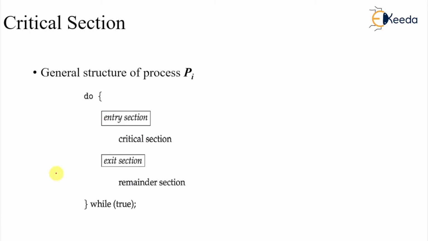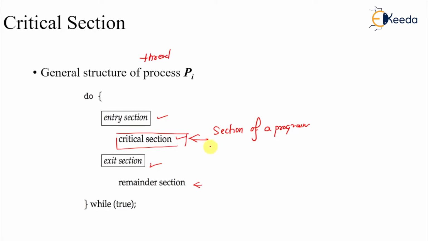Now this is the general structure of process Pi, or let's say thread Pi: there is an entry section, a critical section, an exit section, and a remainder section. So the race condition is the updation of the data, and the critical section is a section of a program, not a whole program, where this program or thread will update the shared data.